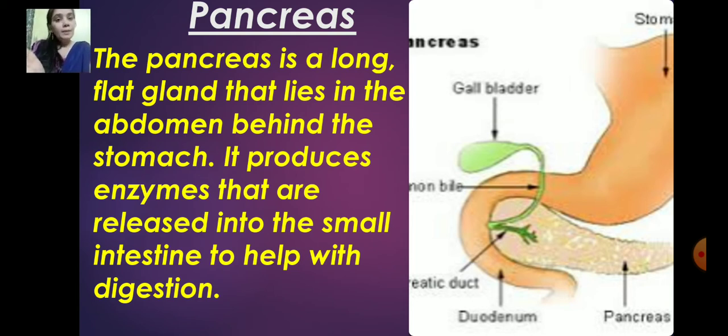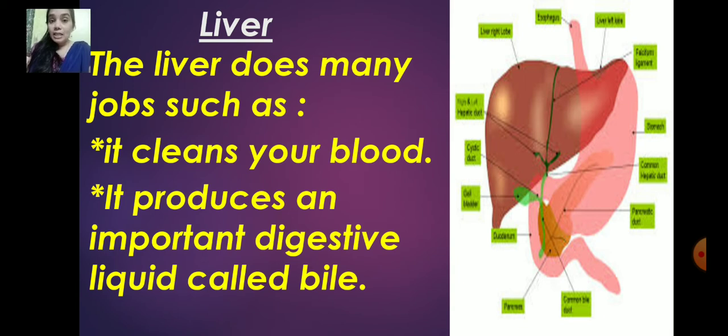Understood? Now let's move on to what is called liver. So what is liver? It has many jobs to do. It cleans our blood. It produces an important digestive liquid called bile. So bile is the digestive liquid that is produced by the liver. Okay, so this is called liver.